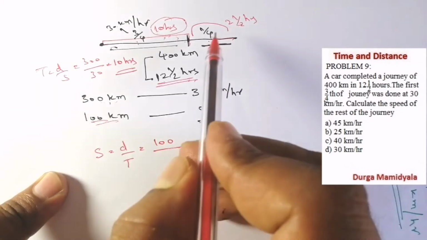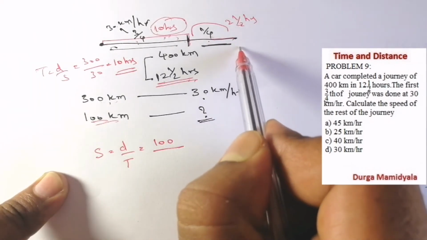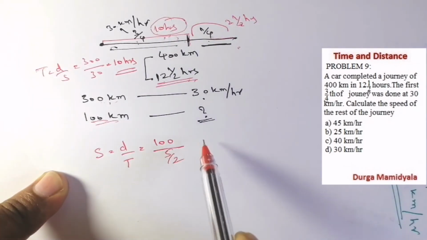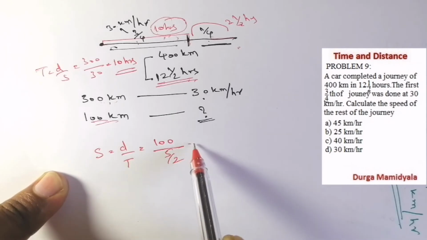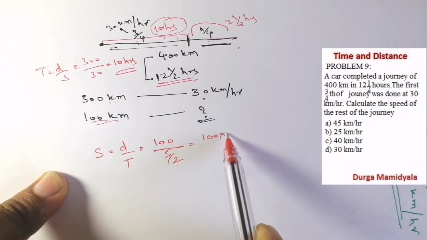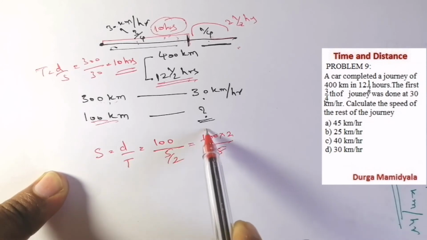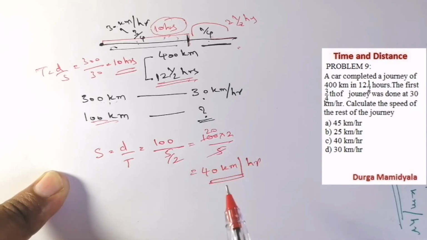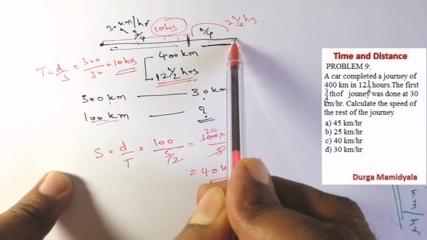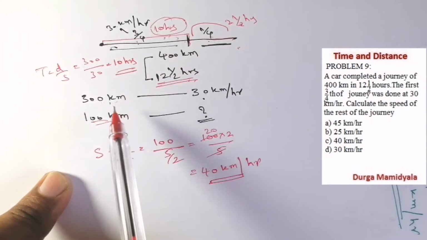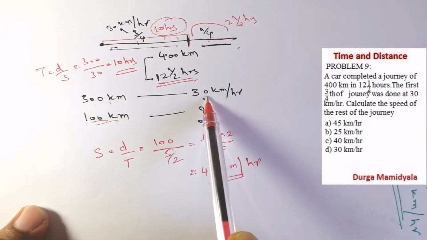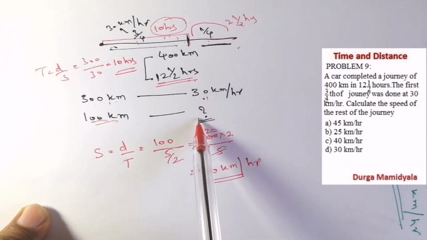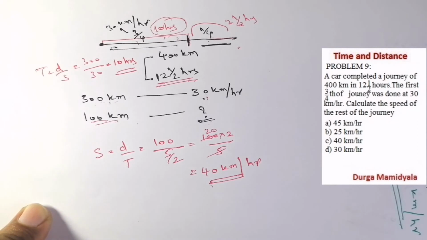2.5 hours is 5 by 2, right? So it is 100 into 2 by 5. So that is 40 kilometers per hour speed. So we have completed this particular journey at 40 kilometers per hour. So the first 300 kilometers he moved with 30 kilometers per hour. Then the next 100 kilometers he moved with a speed of 40 kilometers per hour, right? So let us move to the next question and the last question.